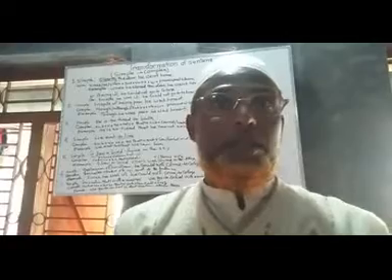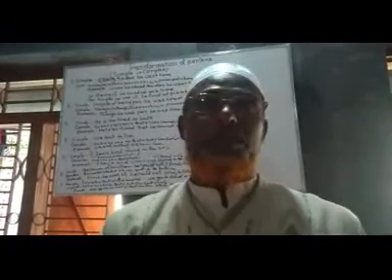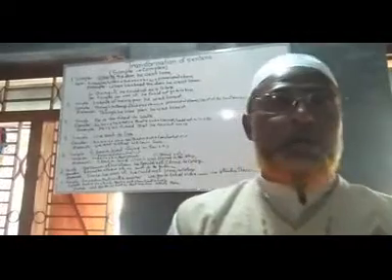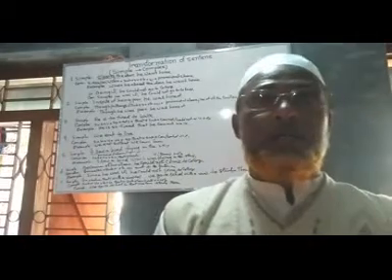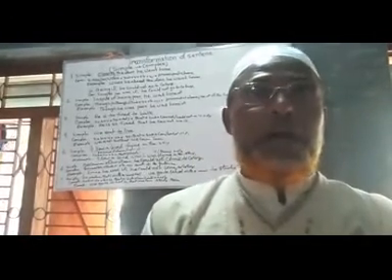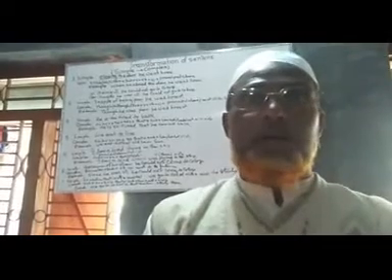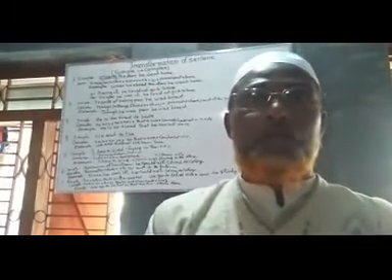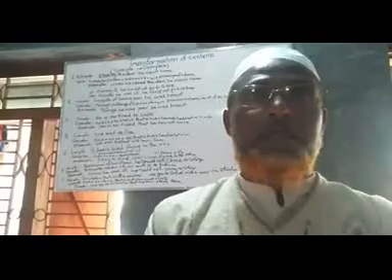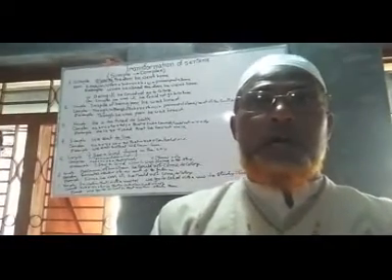There are simple sentence, complex sentence, and compound sentence. Can you understand? Number one, simple sentence. Number two, complex sentence. Number three, compound sentence.